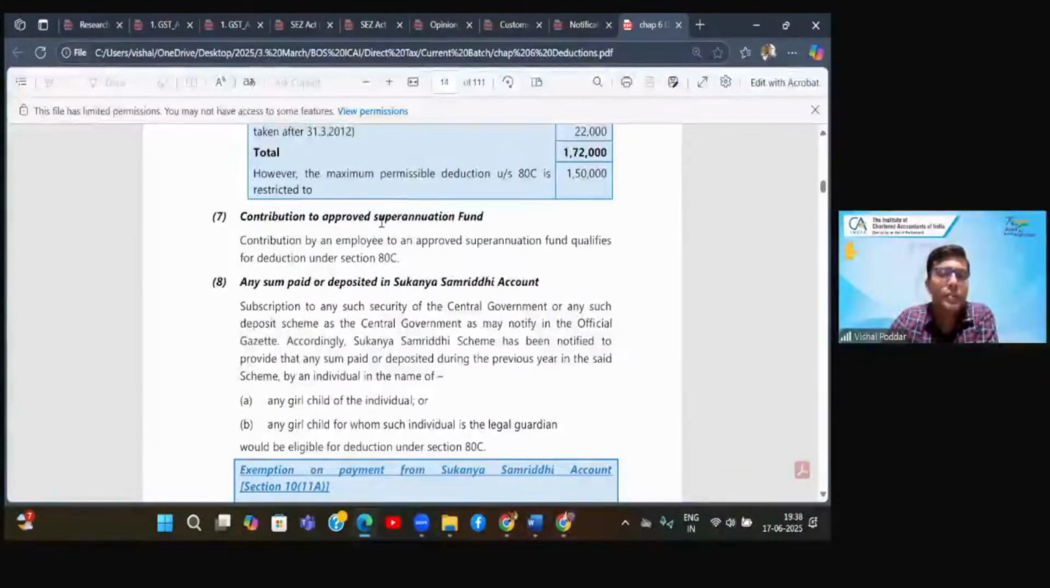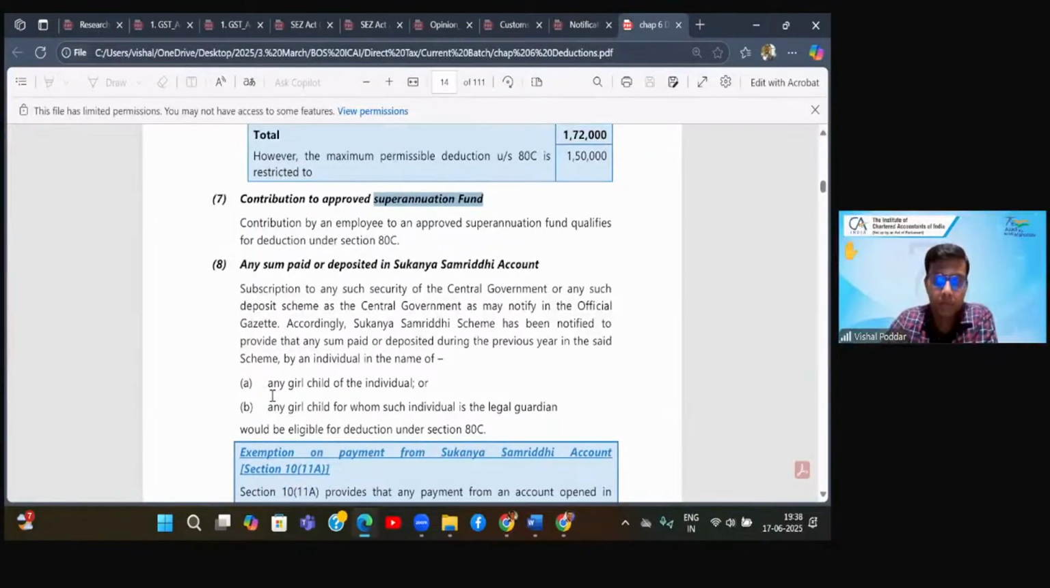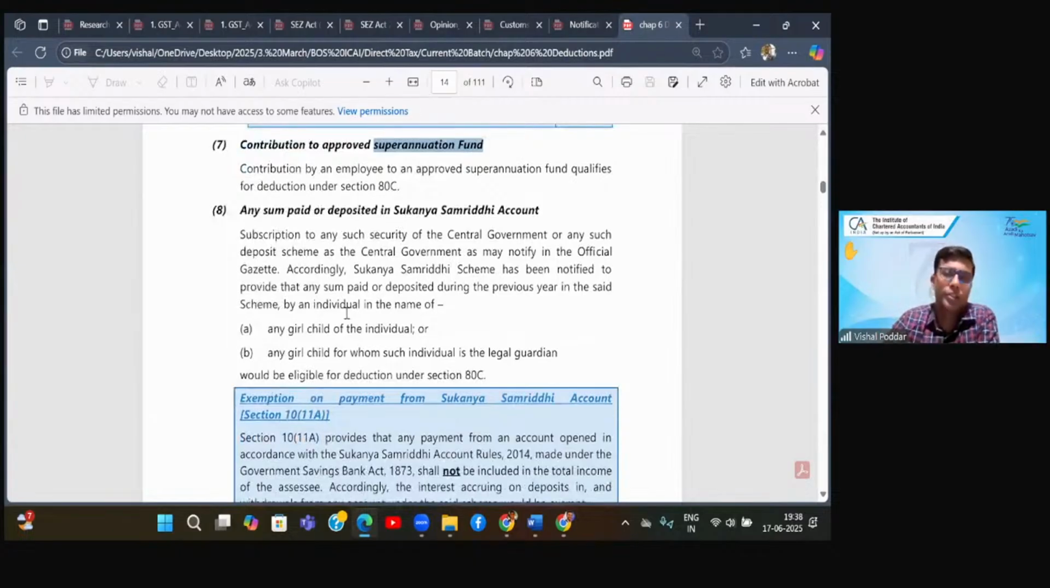Again, this you have studied in salary chapter, where you are contributing to another fund called a superannuation fund. So for superannuation fund, again, which will be applicable to individuals because this is an employee driven investment, the deduction will be allowed of the contribution made to this fund under this section.